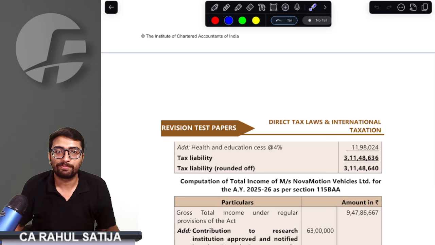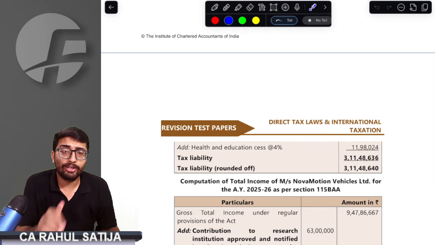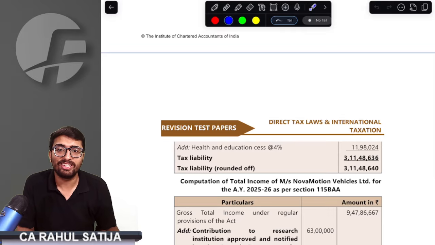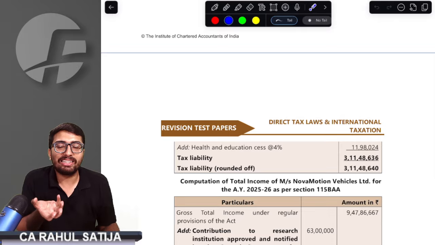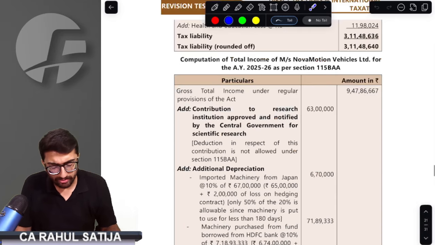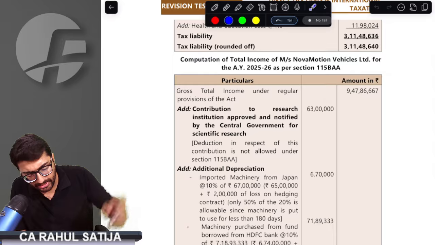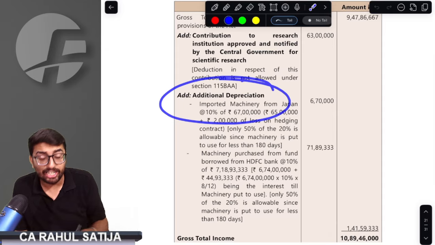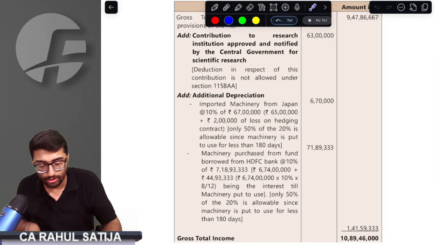The important part starts here, when we have to calculate income as per 115BAA. An important aspect of this question is that you have to add back the deductions. Whatever income as per regular provisions, just take that. Whatever scientific contribution you have done, you have to add back. You have to add the additional depreciation. And how much additional depreciation is to be added?